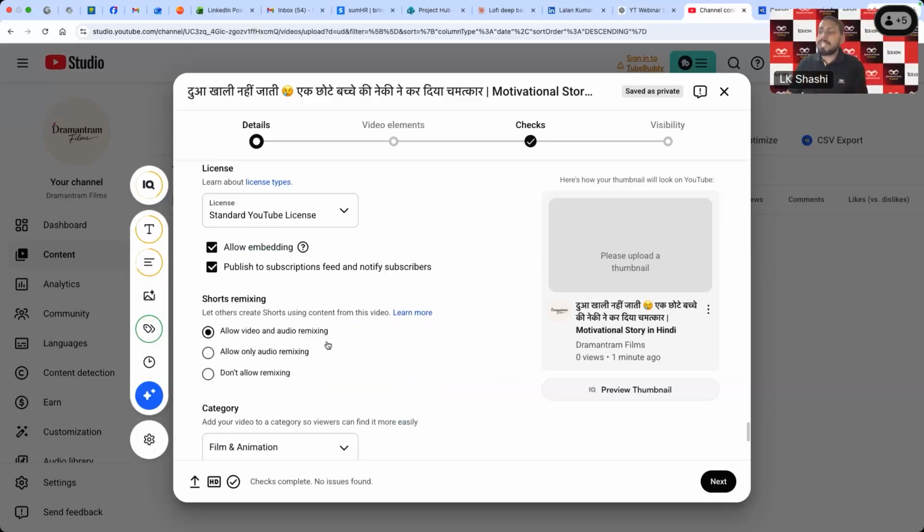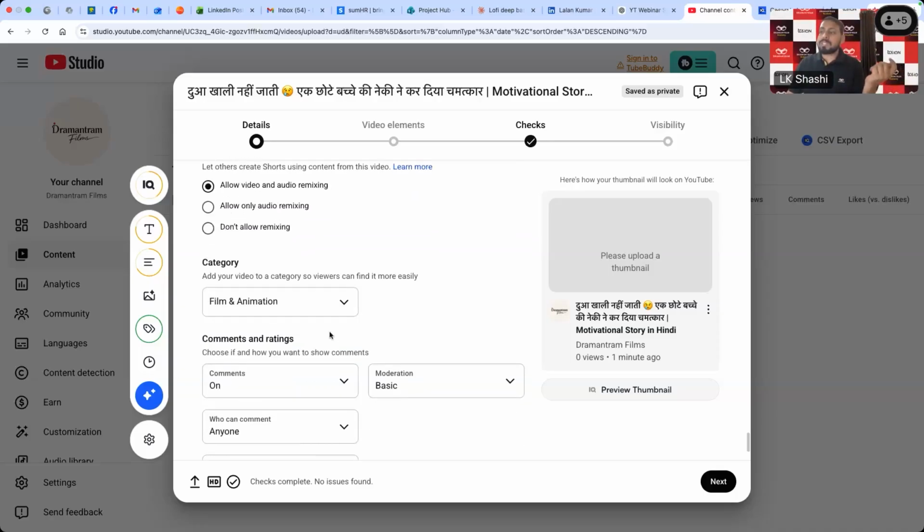And further, if you are seeing people remixing the videos on YouTube, you have to allow these three things. Either people can use your video and audio to create their videos, that's the first option. If you just want people to use your audio, not your video, use the second option. And if you don't want people to use your audio or video, you choose the third option.